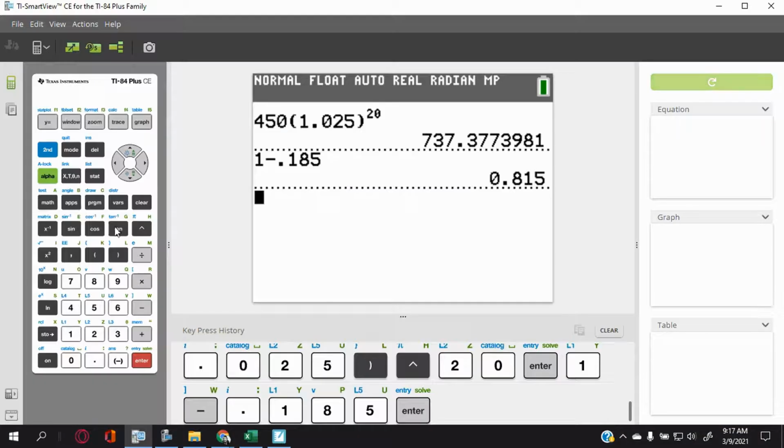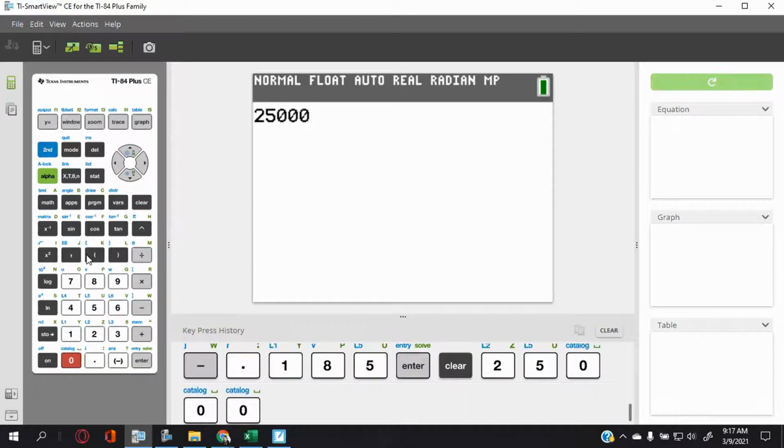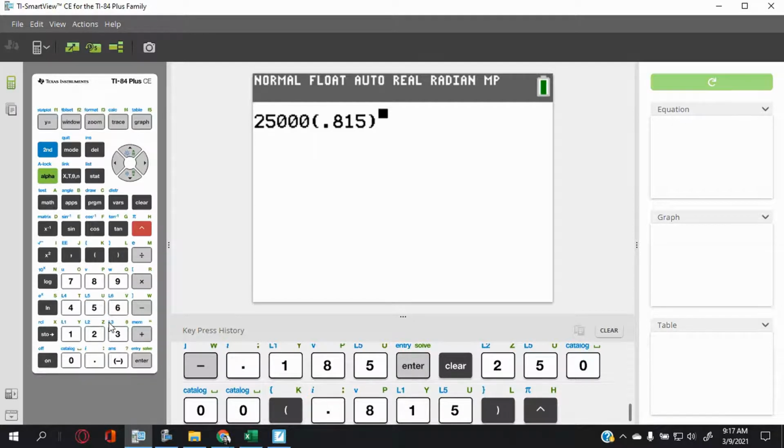So 25,000. Let's clear everything. And then 0.815 to the third power. Let me just double check. 0.815 to the third power. Enter.